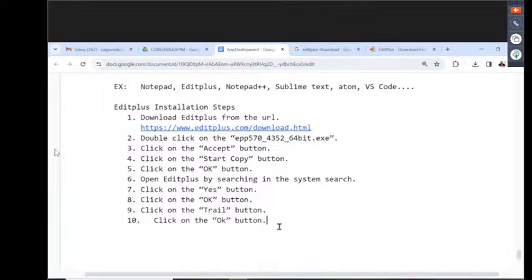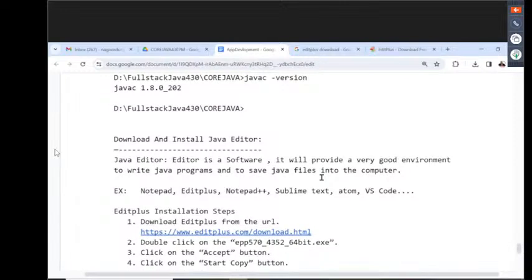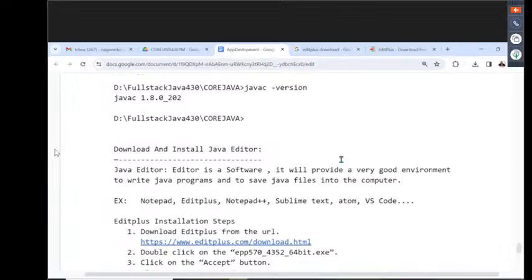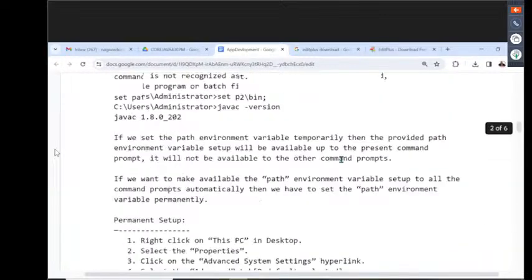Don't worry. In the future, I'm going to use some other editors also. Not only edit plus, 1 or 2 editors I will show to you. Sublime text I will show to you, how to use the sublime text in our classes. By that we are able to get some clarity. Okay, right. So now this is about downloading and installing edit plus. Are all of you getting clarity on how to download and install this edit plus now? Clear or not? Right. So next one is watch after completion of this punch here.